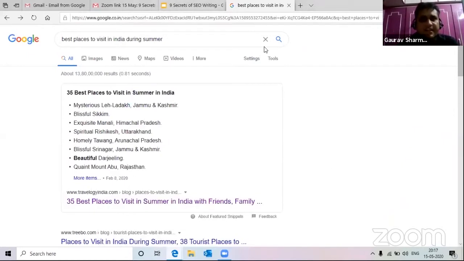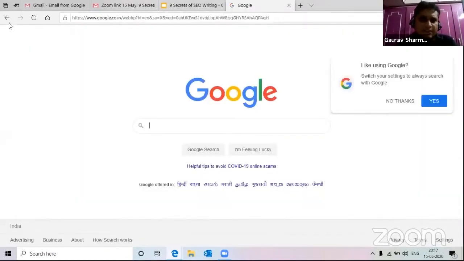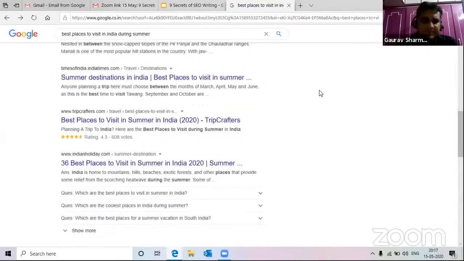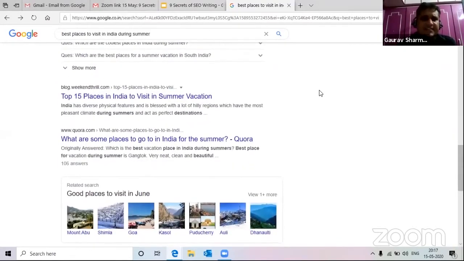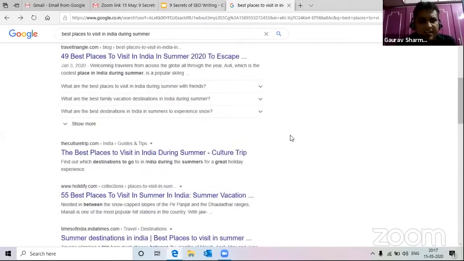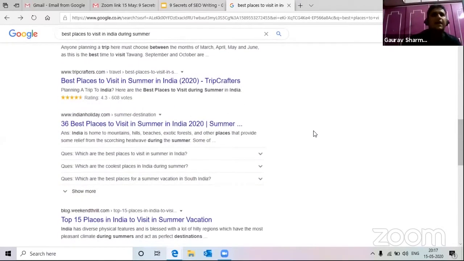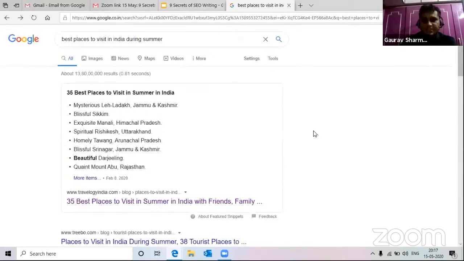Now this is Google. So let's say if I go back to this Google homepage, anything that I search, for example, like this, the result that I get in this page is called SERP, which stands for Search Engine Results Page. So SERP, or search engine results page, is something which gives us information about what we are trying to search.